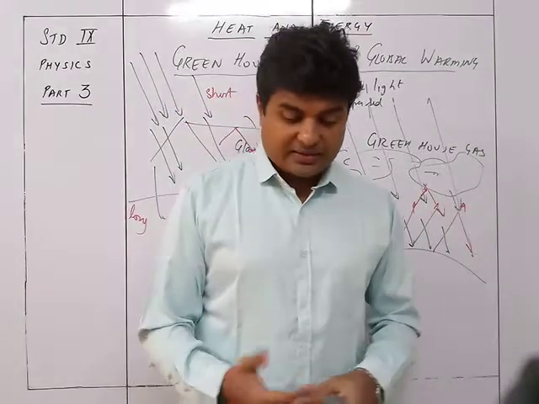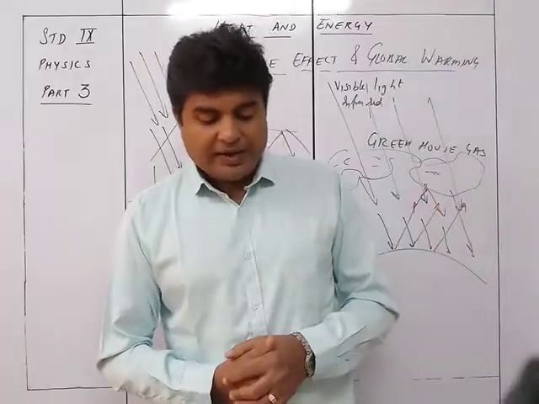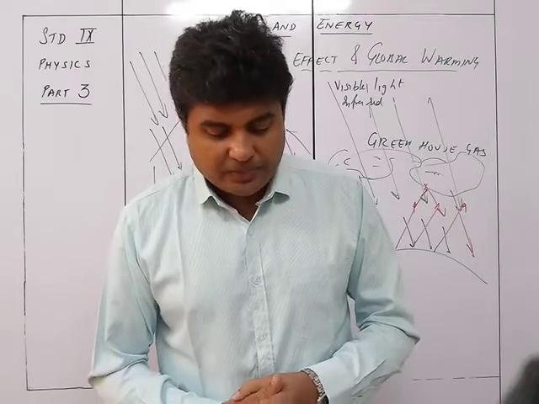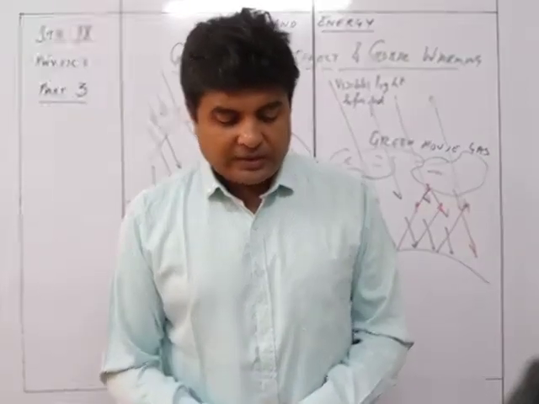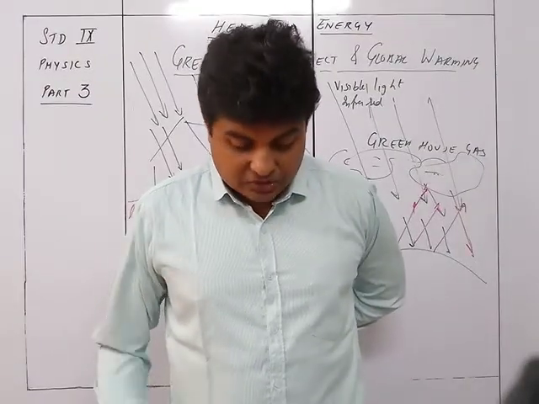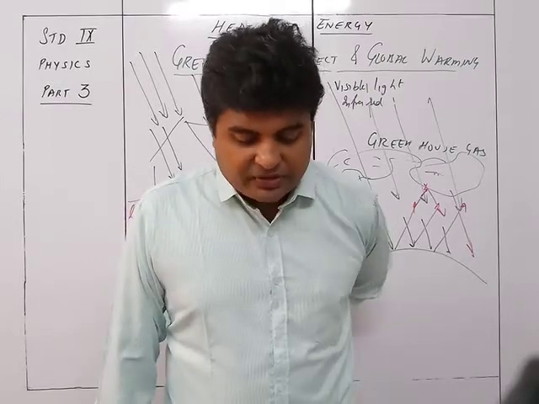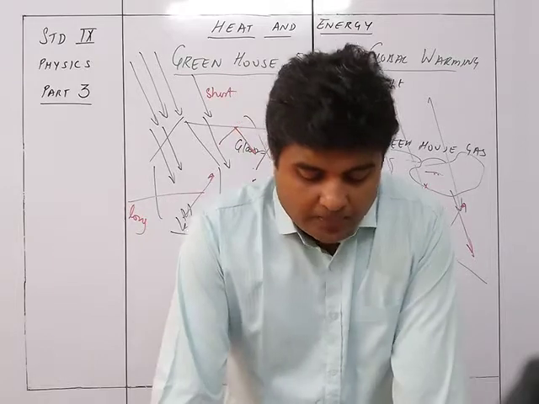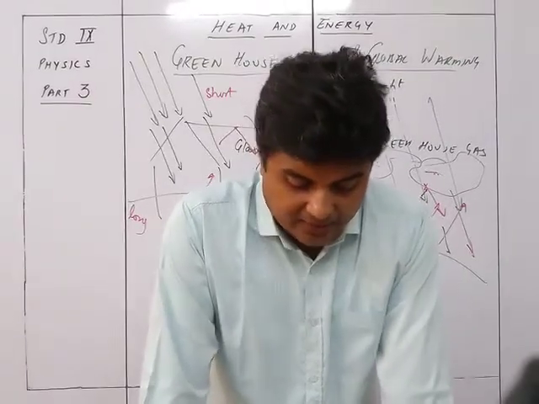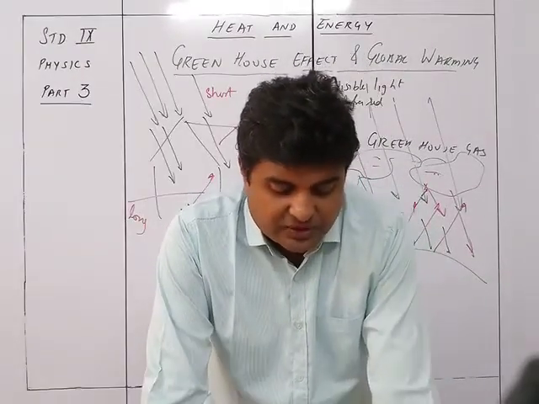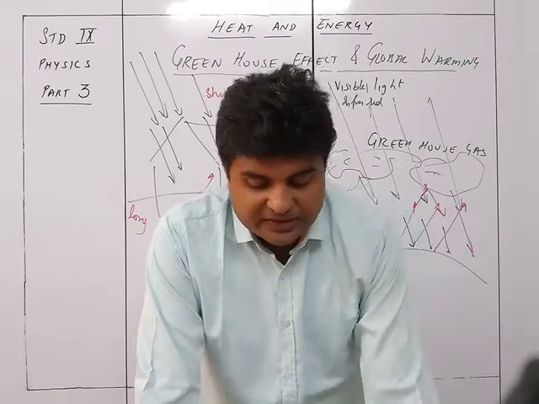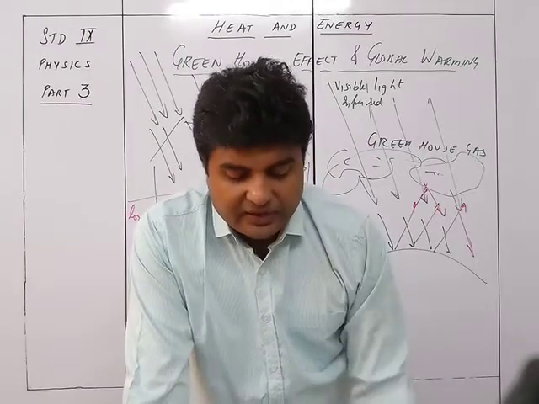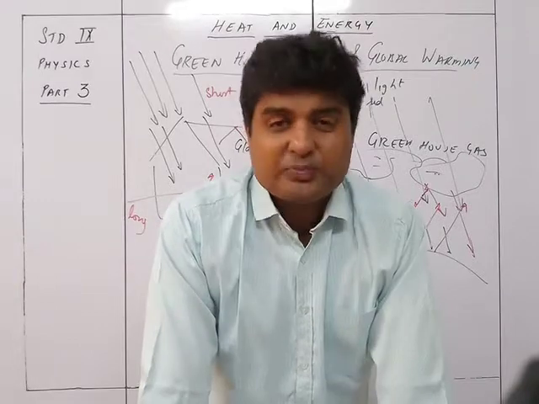We already studied that thing, it's just a repeat of this. It has been observed in recent decades that over a period of 50 years in the 20th century, the average temperature of the Earth's atmosphere has risen at a rate of 0.74 plus or minus 0.18 degrees per decade. Now the rate of increase of temperature of the Earth's atmosphere is more, and it's expected that the average temperature will reach 64 degrees Celsius by the year 2100.